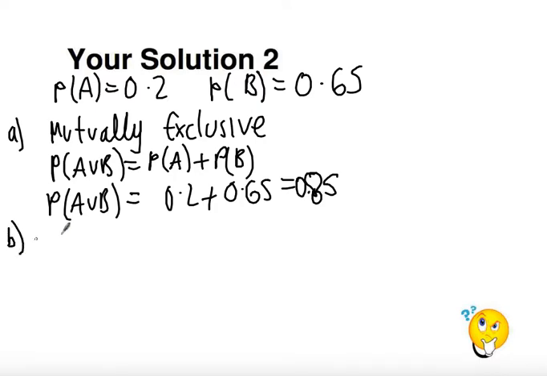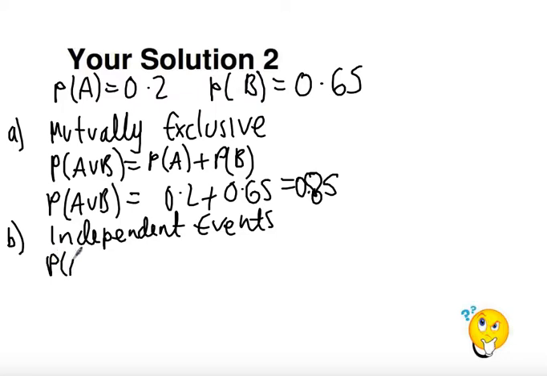Okay, part B says that they are independent events. Now what we're saying is part A and part B are completely separate from each other, so part A has no bearing on part B. We're just saying, first of all, they were mutually exclusive, second of all, they were independent events. So we know finding probability of A union B, generally we're using the addition law. Okay, I use the addition law up here, it's just that I'm subtracting 0 because A intersect B was equal to 0.